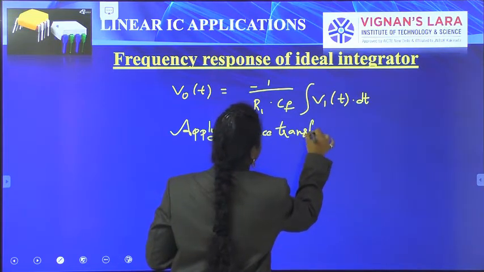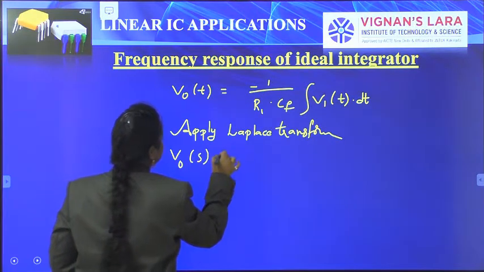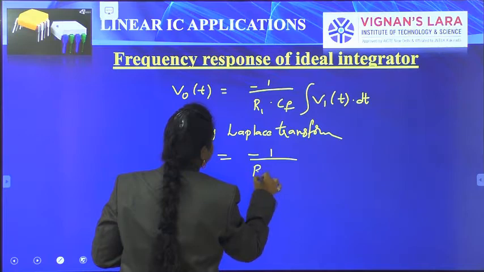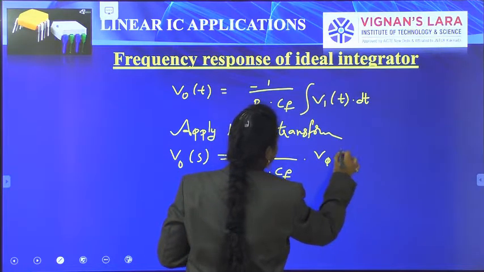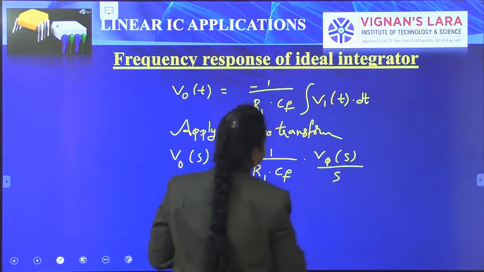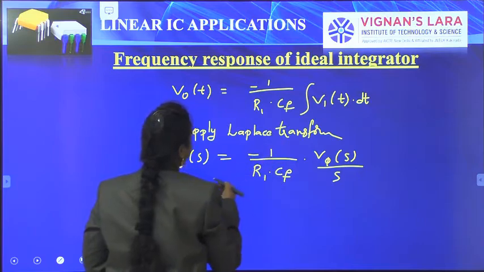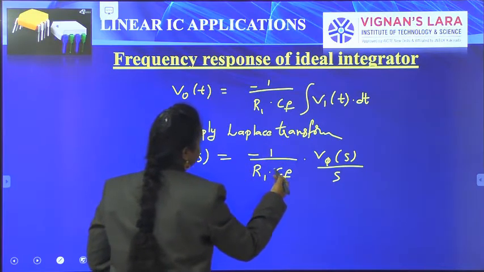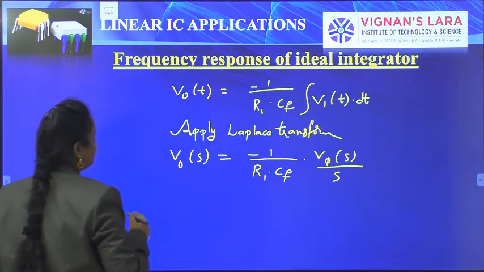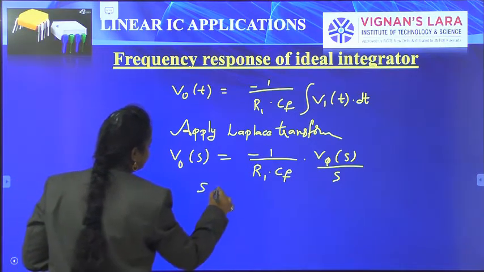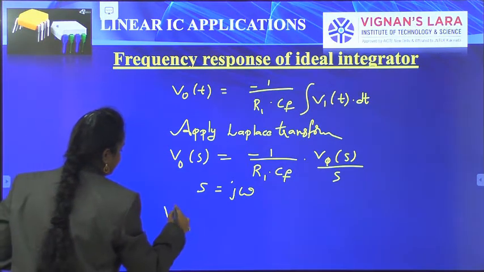For this equation we get V naught of S is equal to minus 1 by R1 CF times Vi of S by S. Applying the Laplace transform to this equation, we get V naught of S is equal to minus 1 by R1 CF times Vi of S by S. Here we can put S equal to J omega.